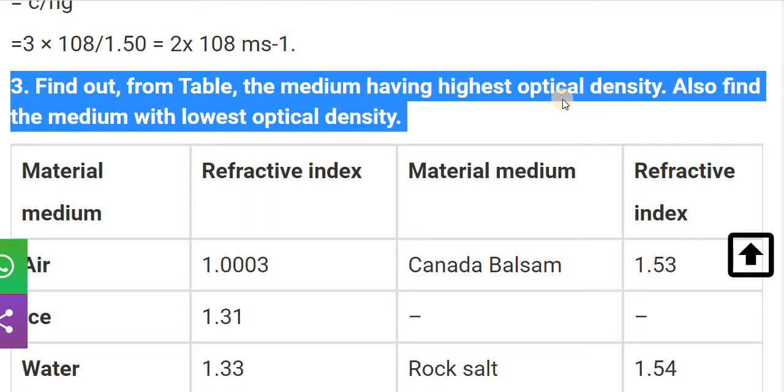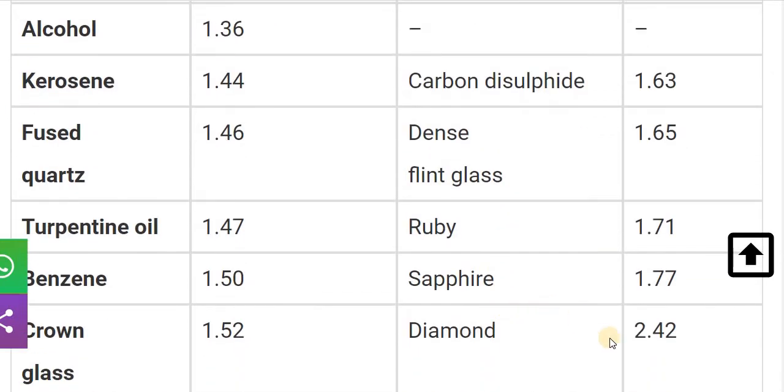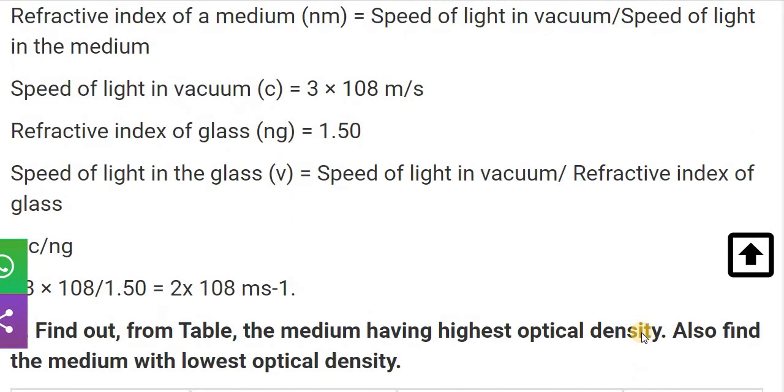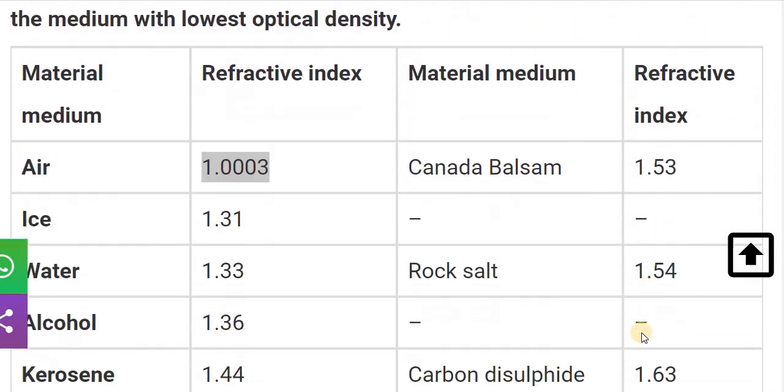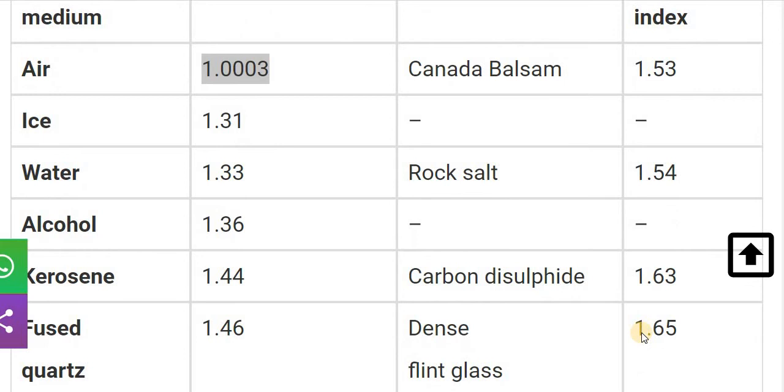As we see, the highest optical density is of diamond, and also find the medium with the lowest optical density, so that is of air, because the air possesses a refractive index of 1.0003, whereas the highest refractive index is possessed by the diamond, 2.42. As we know, the refractive index is directly proportional to the density, meaning if the refractive index is more, then the density is also more.